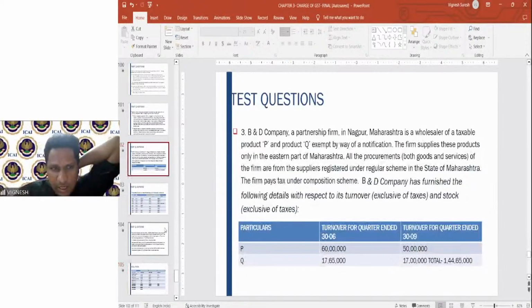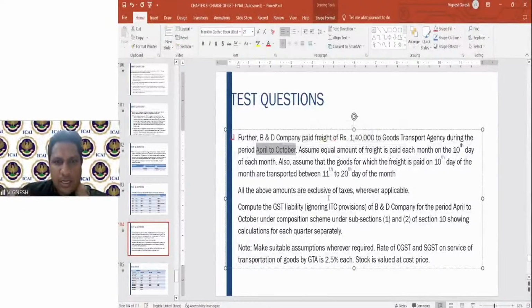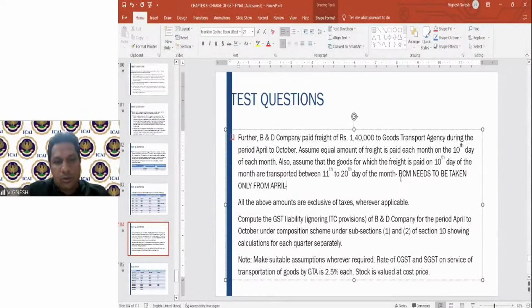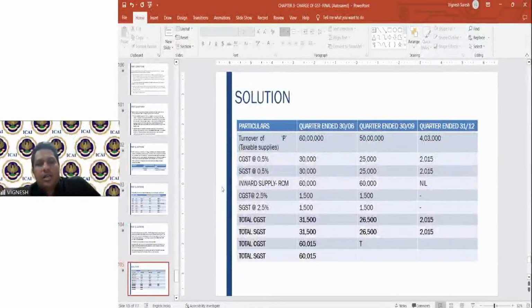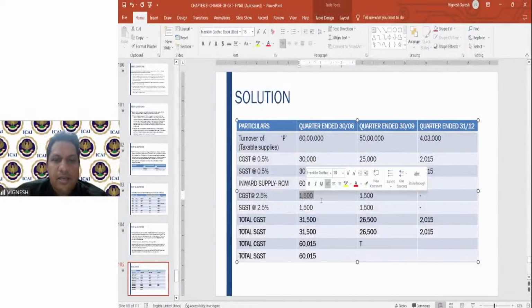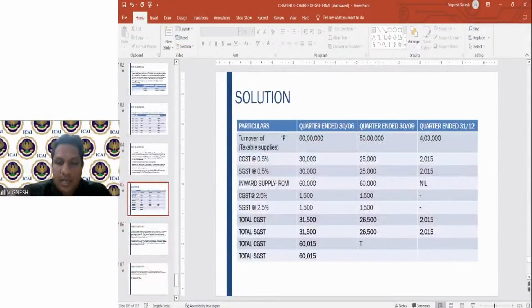How do you get 1,20,000? Because he said from April to October, it is 1,40,000. And the payment for goods which is made are traveled between 11th to 20th. So therefore here RCM needs to be taken only from April to September, because this October one is coming only after 10th. So therefore you have to take this later. This will not come now. So therefore 1,20,000 into 5%, CGST, SGST, add the inward supply RCM, and this is the total of the GST under the composition scheme. I hope it is clear.